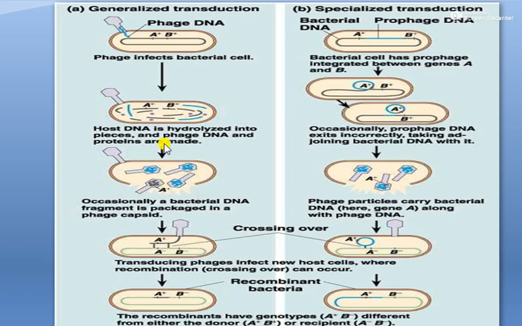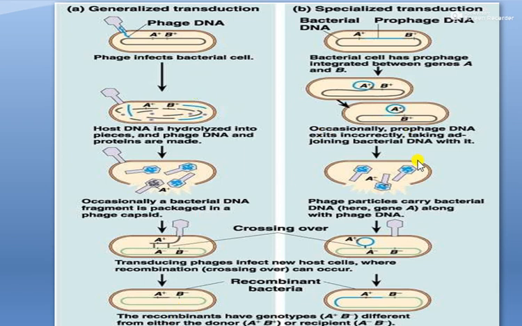Then after lysis of these cells, those abnormal phages attack the recipient cells. After attacking, the abnormal phages transfer the genetic material which they have in the head into the recipient cells. After entering, those DNA fragments combine with the homologous sites of the chromosomal DNA. After combination, they can replicate and they bear the characteristics of the donor cell.